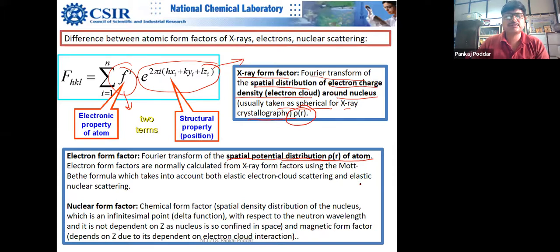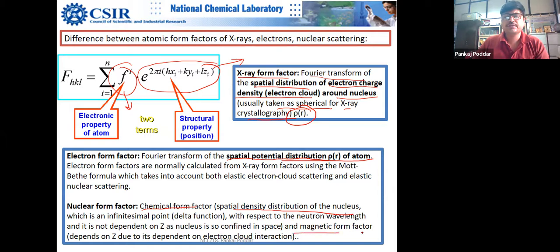There are two form factors. One is the chemical form factor, which is the spatial density distribution of the nucleus, and another is the magnetic form factor.